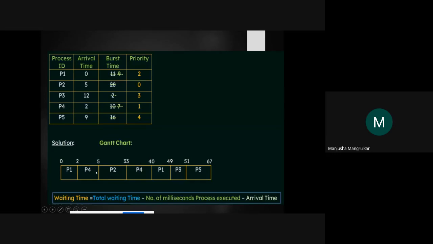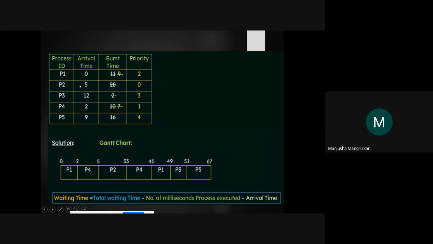Now here P4 has completed 3 millisecond. 10 minus 3, so how much time is required? 7 millisecond. So now here 33 plus 7 is 40 millisecond. Till 40 millisecond P4 will execute. Then there are processes in the queue: one is P1, one is P3, and one is P5. P5 has the last priority. It will complete last.